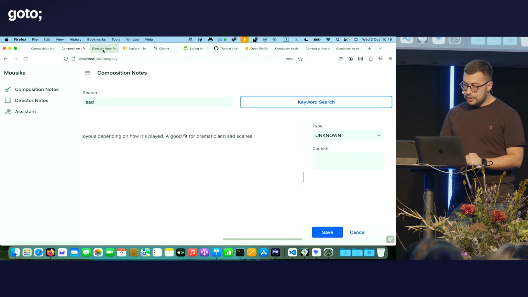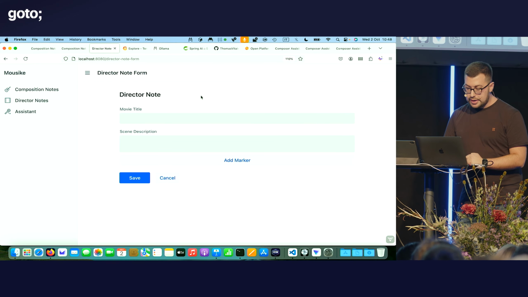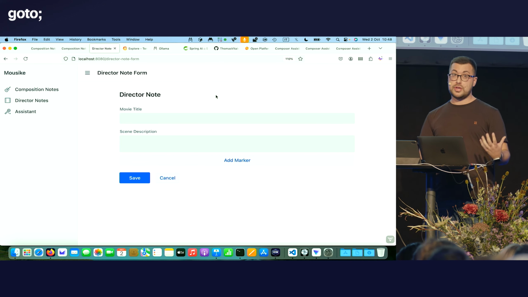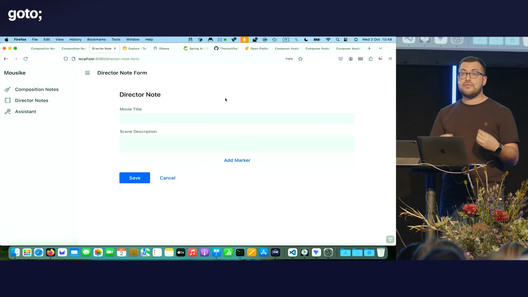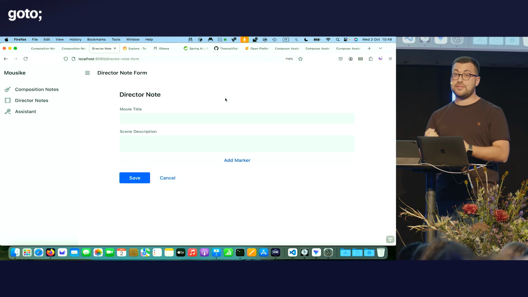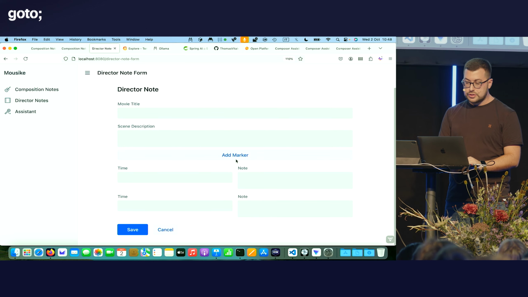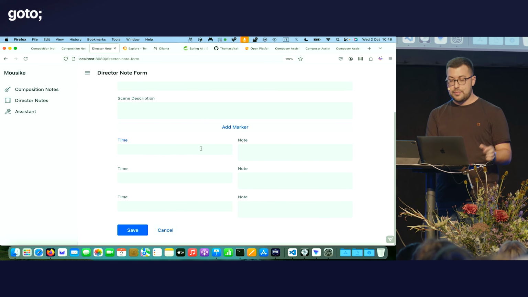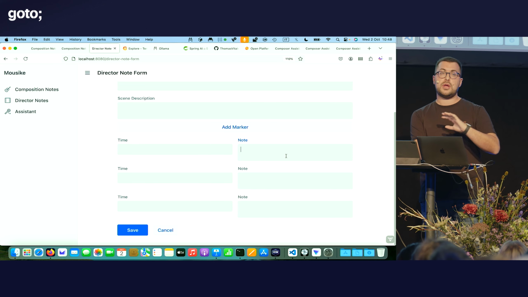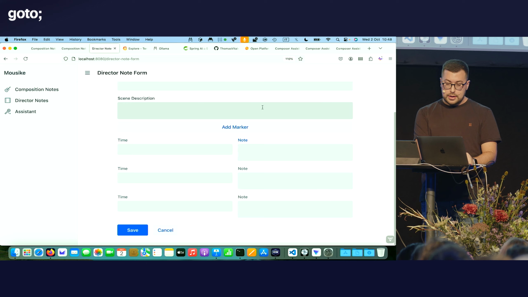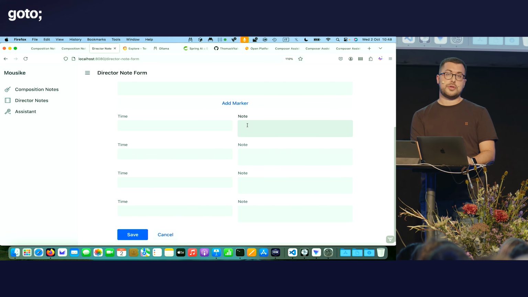All right. Now, one last thing I want to talk about is when we have functionality like this. Like if a composer is talking with the director, they will give different instructions on what to expect from the music at different time markers during a movie scene. So as a composer, I would have to go through all this process of adding for each timestamp what is going on, so I can use this information to compose based on the wishes from the director. And this is really time consuming.